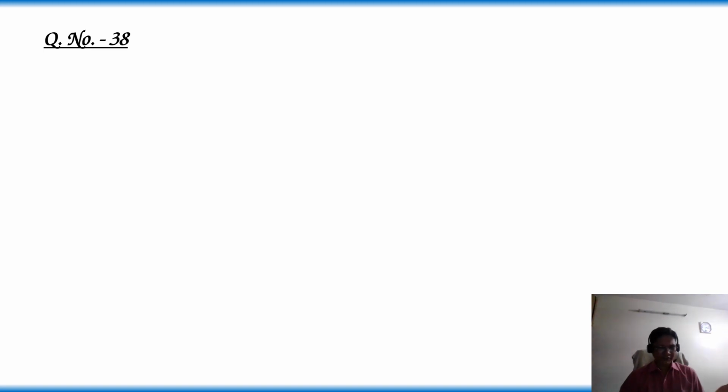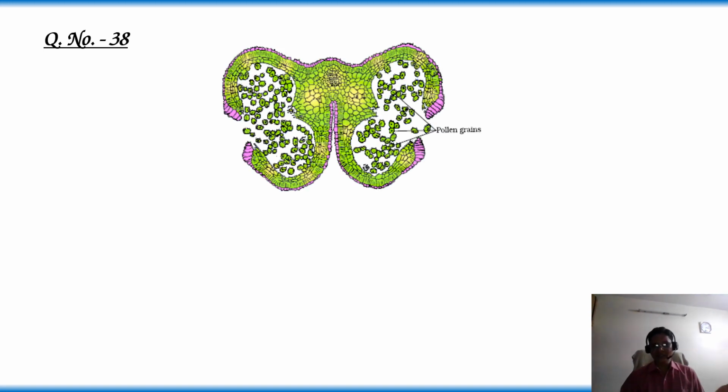Question number 38. In the given figure, A represents: option 1, male gametophyte; 2, female gametophyte; 3, male sporophytes; 4, female sporophytes. So let's see the diagram given in the question. It is the broken anther, or dehiscent anther. The anther breaks after maturity and releases the pollen grains through the stomium region.